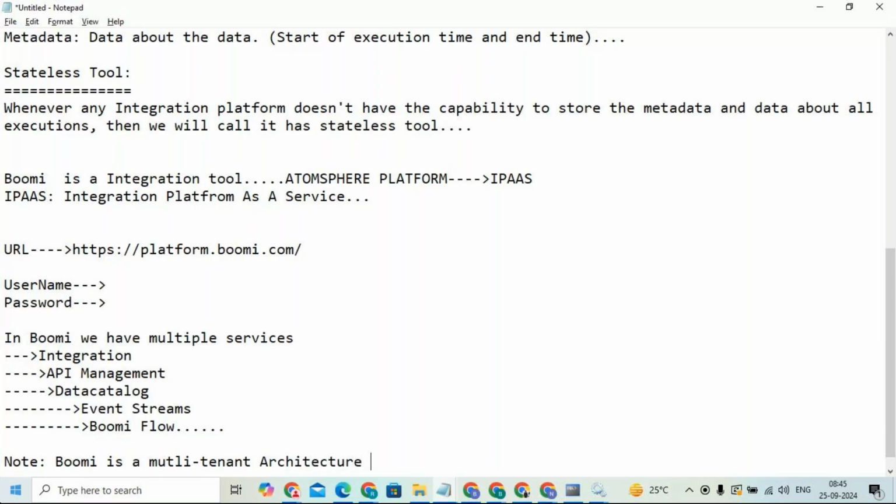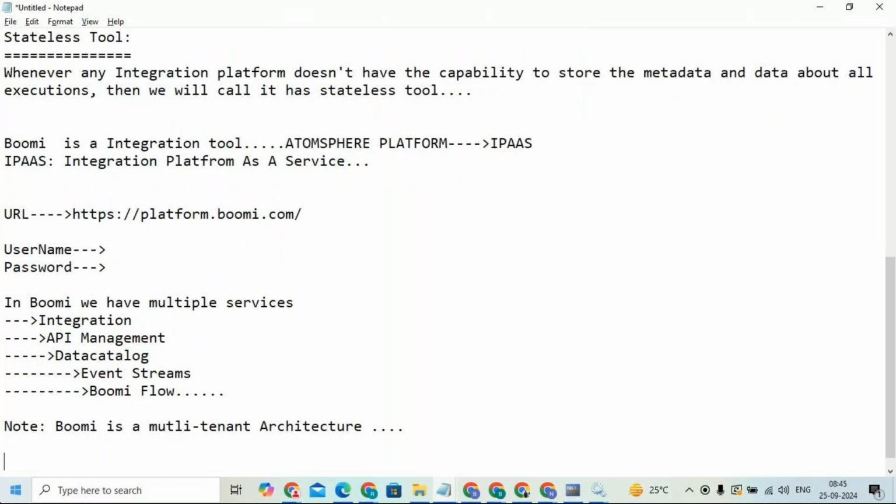Multiple users can access it at the same time. Very good. So Boomi is a multi-tenant architecture, which means I will give you a single instance of software.